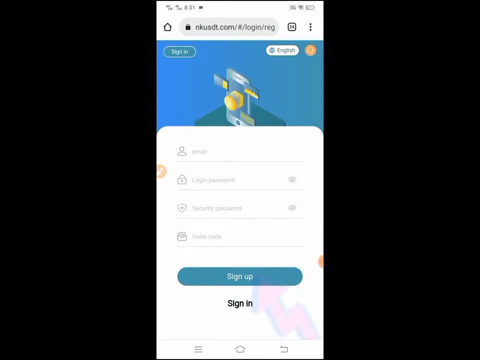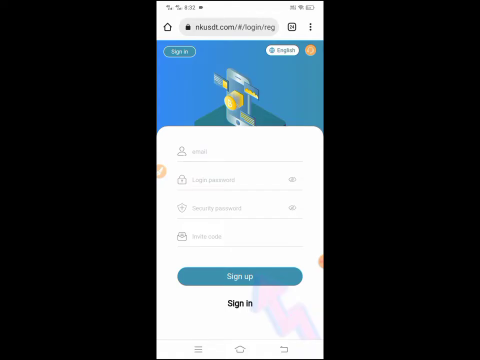Today we are going to talk about the best TRX and USDT mining site. This site name is nkusdt.com. So guys, I will tell you the complete process of how you can earn money and earn TRX and USDT through this site. First of all, you need to create an account on this site. I have provided the link of this platform in the video description.